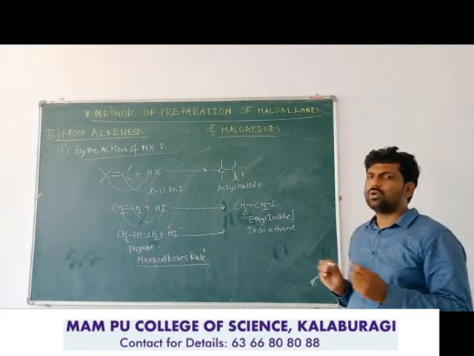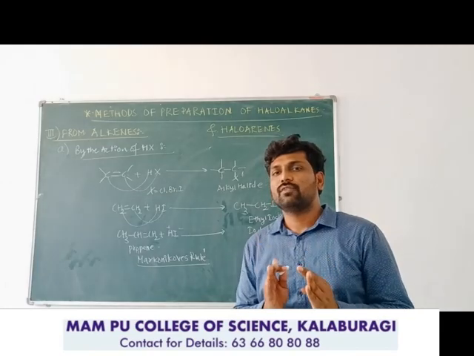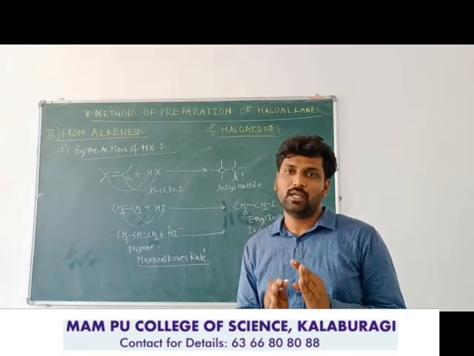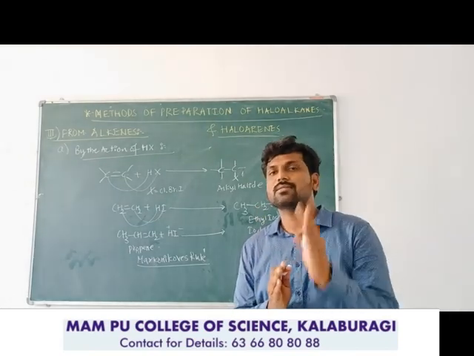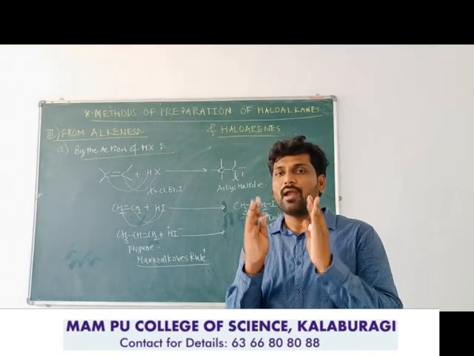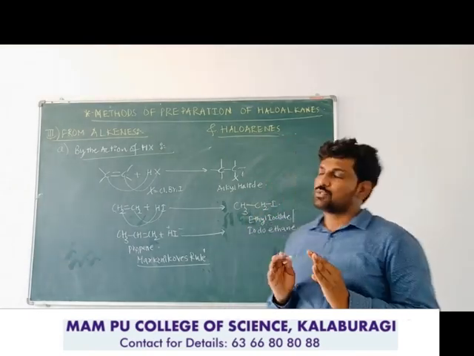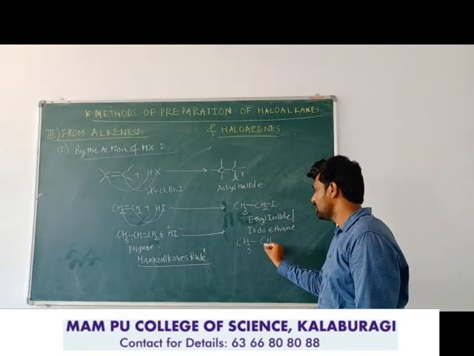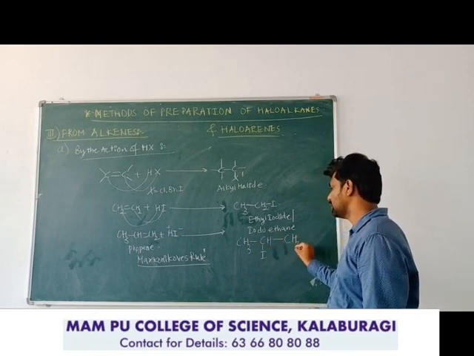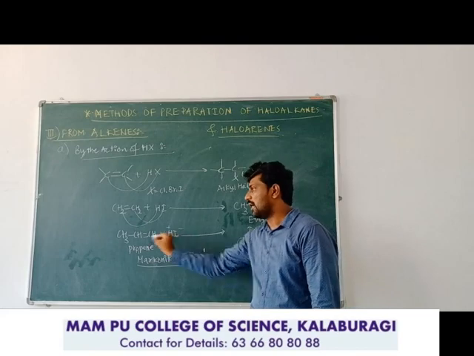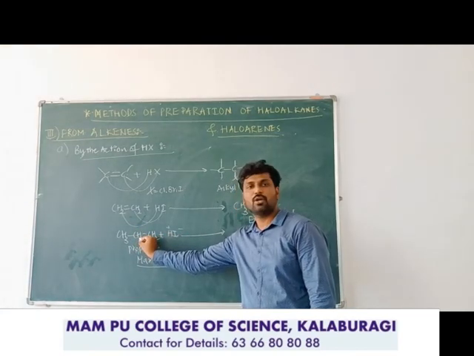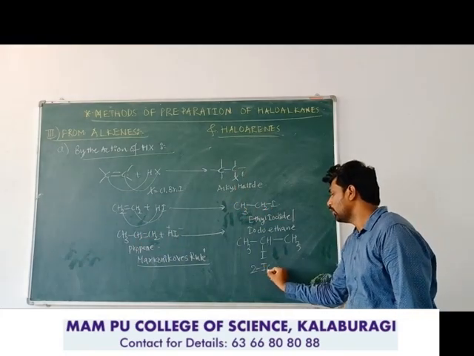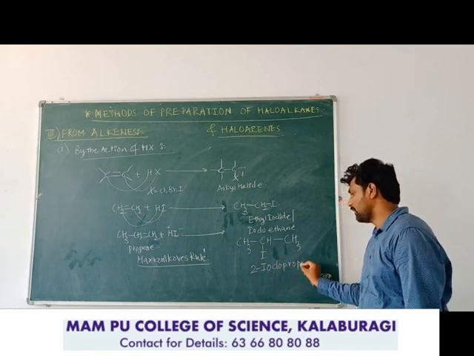See, once again, don't get confused. The negative part of the addendum molecule is added to the carbon-carbon double bond of the unsymmetrical alkene, to the carbon containing the least number of hydrogen atoms, and that will be the major product. So here we are getting the major product as CH3, CHI, single bond CH3. So the negative part, iodine, will be added to the carbon of the double bond which contains fewer hydrogen atoms, that is the second carbon atom. So therefore we are getting 2-iodopropane as the major product.